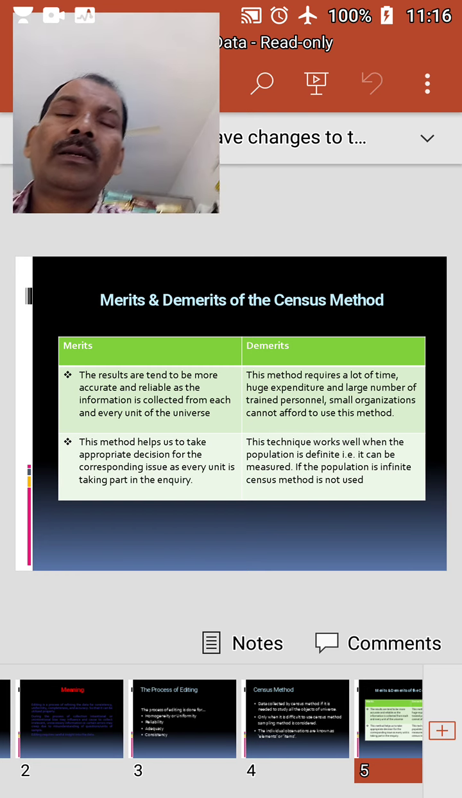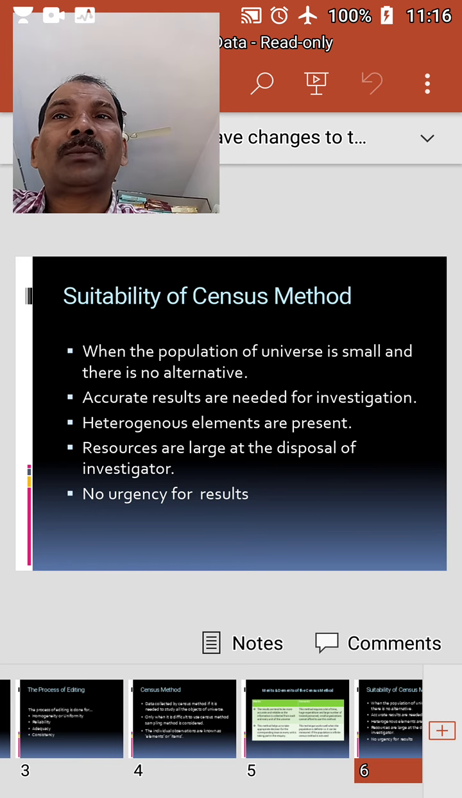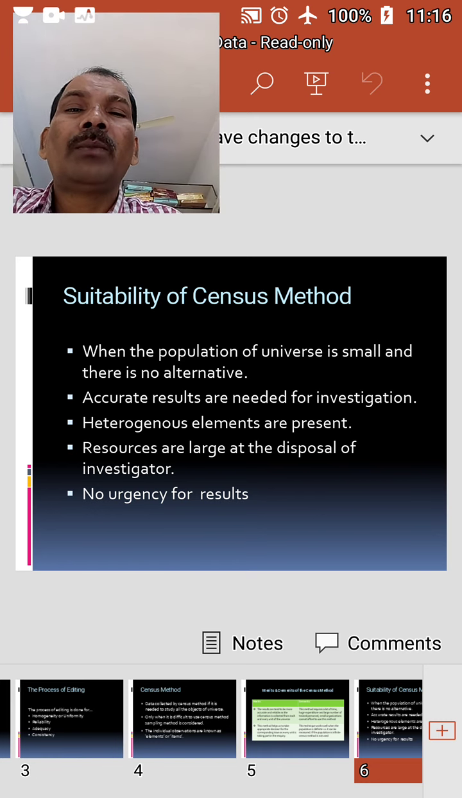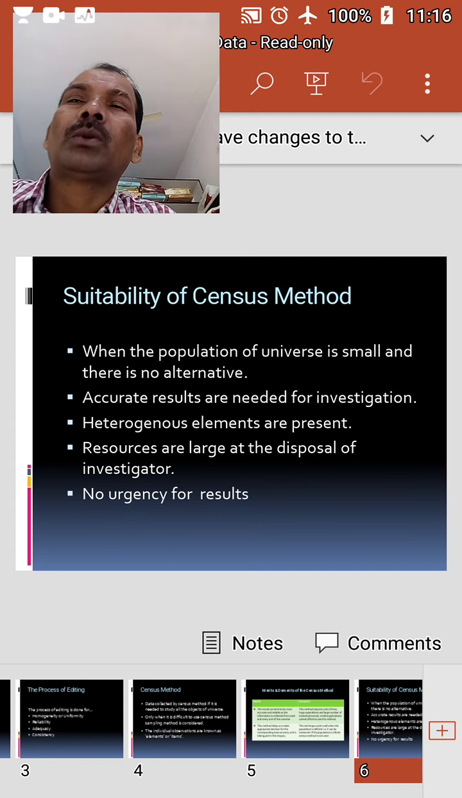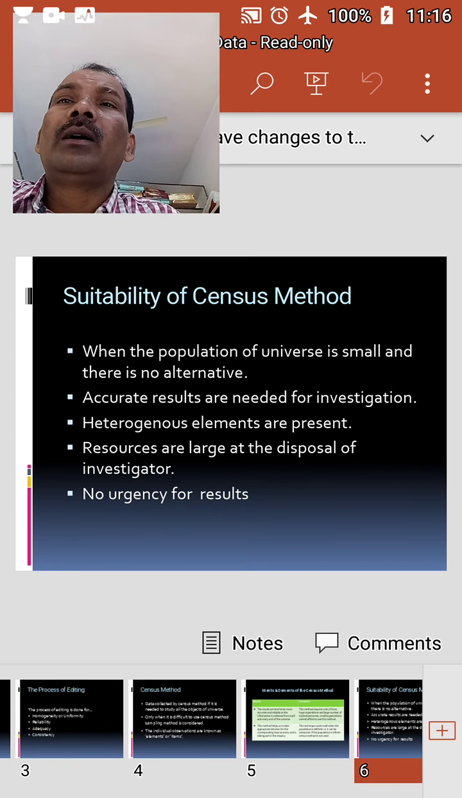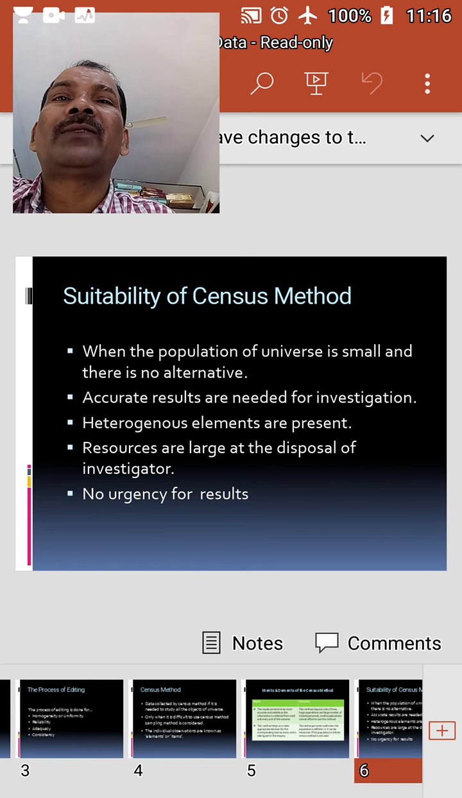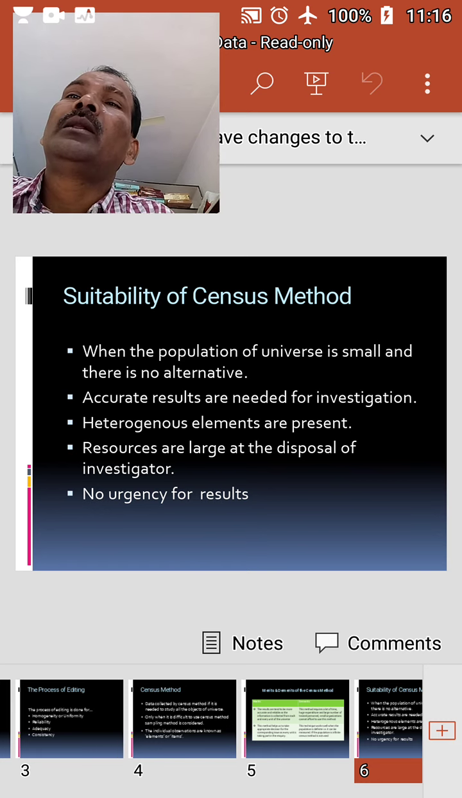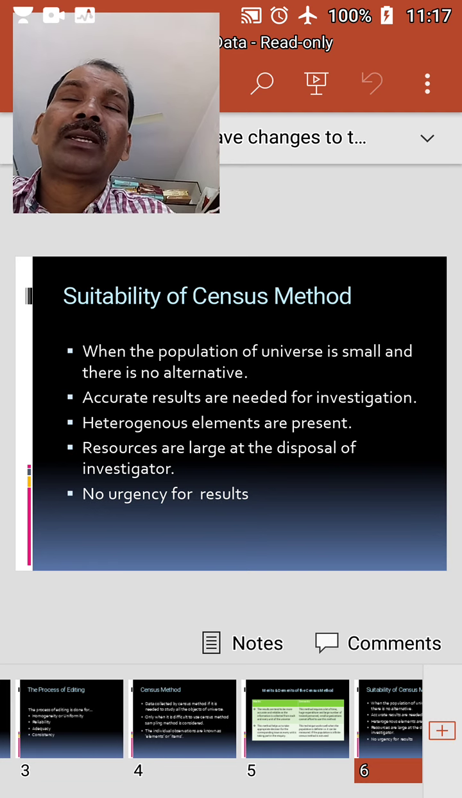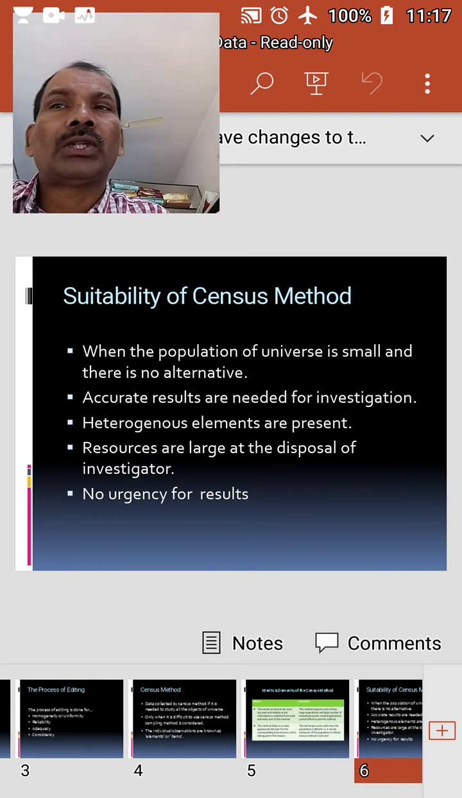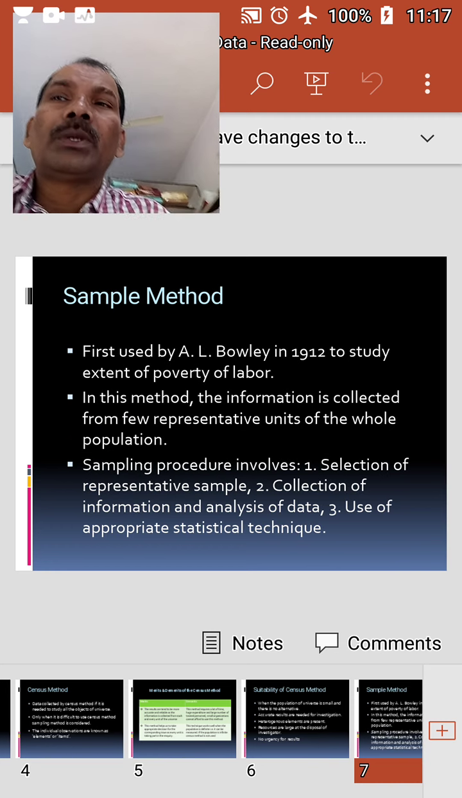And we'll discuss the suitability of the census method. Under what circumstances will it be appropriate? We want to know. When the population or universe is small and there is no alternative technique except the complete enumeration technique, where accurate results are needed for investigation, where the population contains heterogeneous elements, when the resources at the disposal of the investigator are large, when there is no urgency for results, then we will go for the census method.